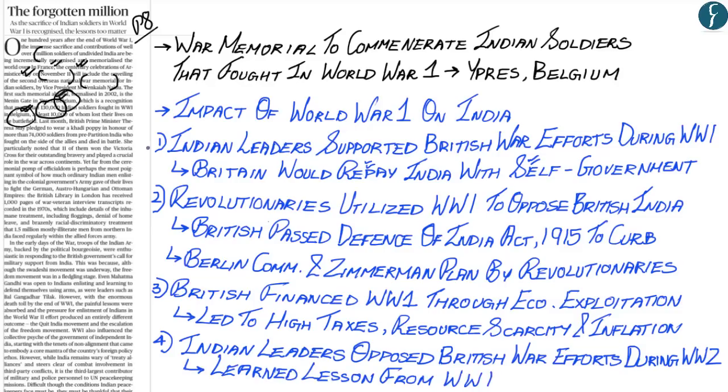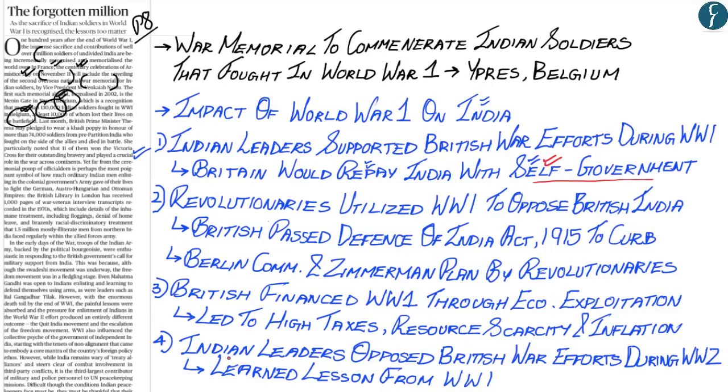Now, these are the four main points that have been highlighted in the article with regards to the impact of World War I on India. The first point is that the Indian leaders such as Mahatma Gandhi and Bal Gangadhar Tilak supported the British war efforts during World War I, hoping that the British government would repay India with self-government. However, after the British Empire won World War I, the British government did not allow India any form of self-government.